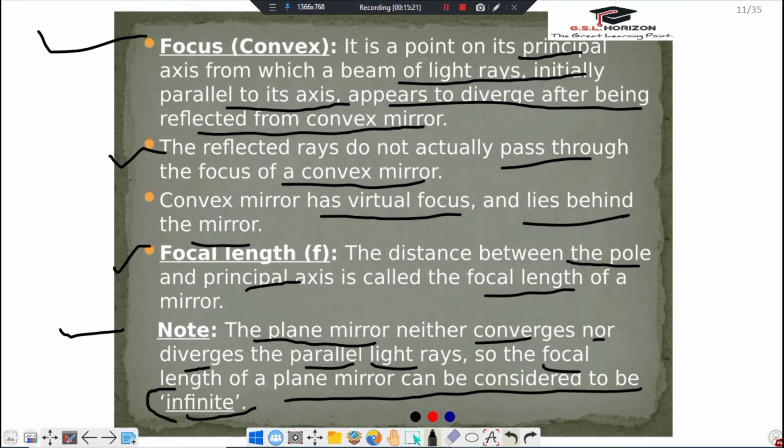This question comes many times in your CBSE examination. Where does the plane mirror focus belong to? Then we can say infinite. Remember it. This question always comes for 1 mark, and you should write it in your long or short answers.